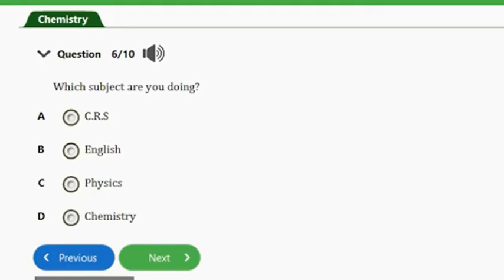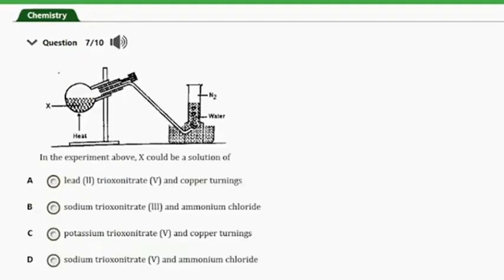Question number 6, it says which subject are you doing? So obviously it is a bonus question for you guys. That's actually chemistry. So let's consider the next question.